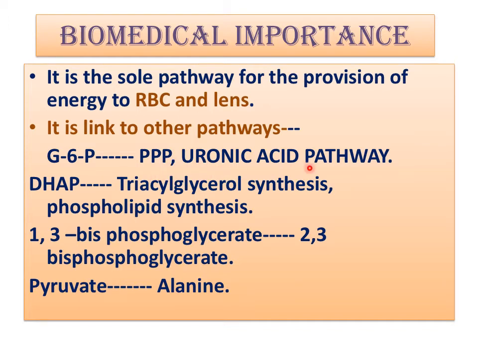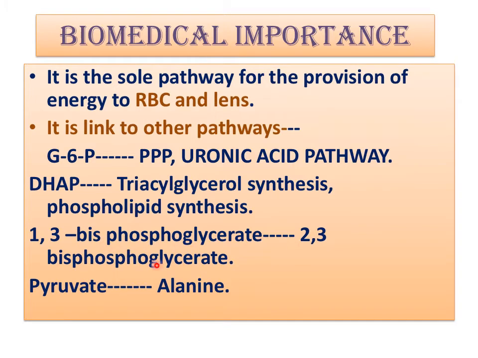It is also in the uronic acid pathway. Dihydroxyacetone phosphate is used in triacylglycerol synthesis and phospholipid synthesis. This dihydroxyacetone phosphate is an intermediate in glycolysis. We will see it now when we see the pathway.